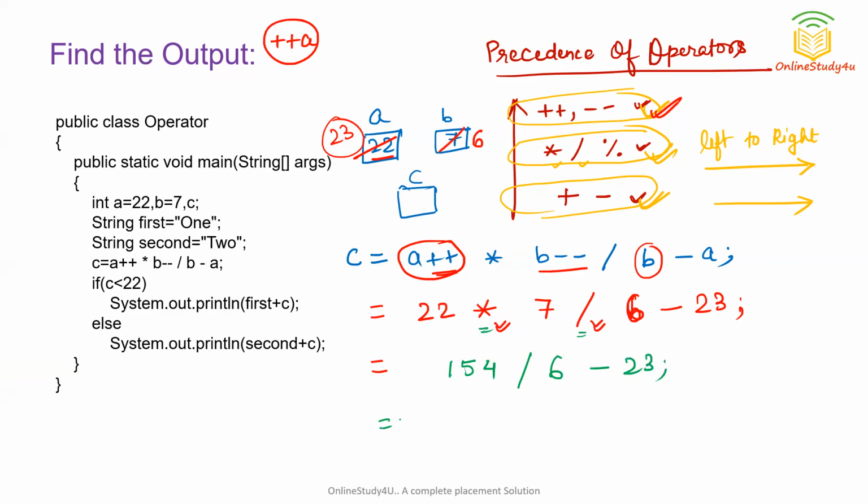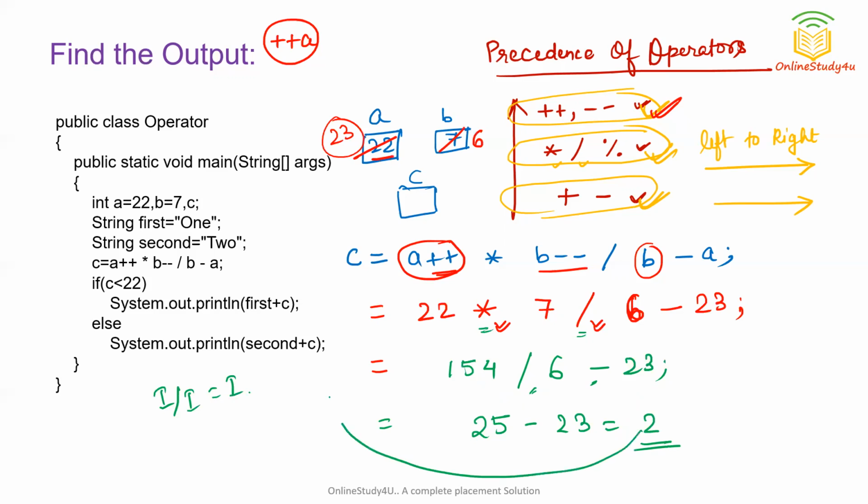Now we have two operators, divide and minus. Which is of higher precedence? Divide. So 154 by 6 is 25 point something. But since it is integer by integer, we have a rule in Java: integer by integer is always an integer. So it is 25. Now 25 minus 23 is 2. The answer is not yet complete. You can see this 2 is stored in the variable C. So C is storing 2.